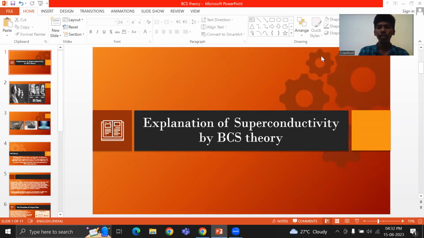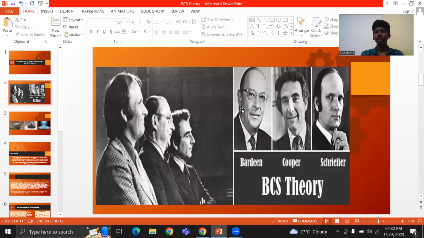Hello all. Today we'll be seeing about superconductivity and the theory that explains it, that is the BCS theory. According to BCS theory, superconductivity is a microscopic effect. This BCS theory is a quantum mechanical theory, the first microscopic theory. It was proposed by three scientists, Bardeen, Cooper, and Schrieffer.